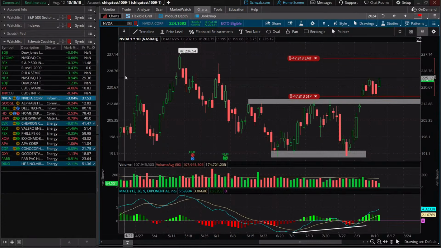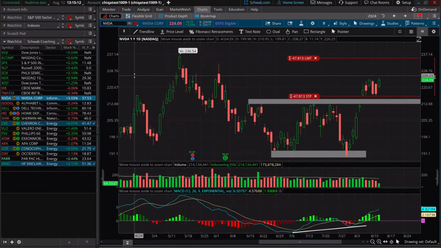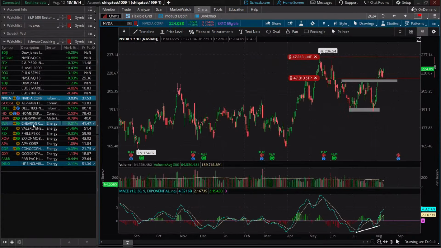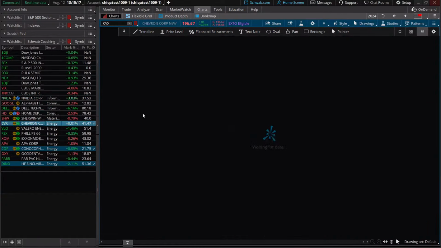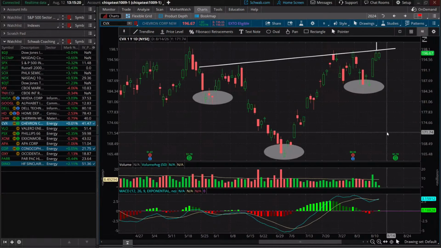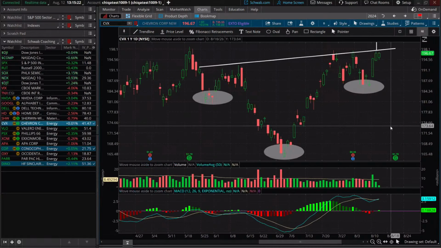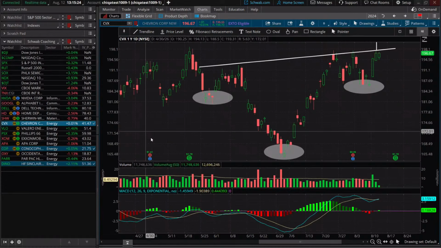Okay, so now since we've done that, let's take a look at some of these energy charts, because that is the focus today. So we're going to start with Chevron, okay? And I've made a lot of drawings on these charts already.